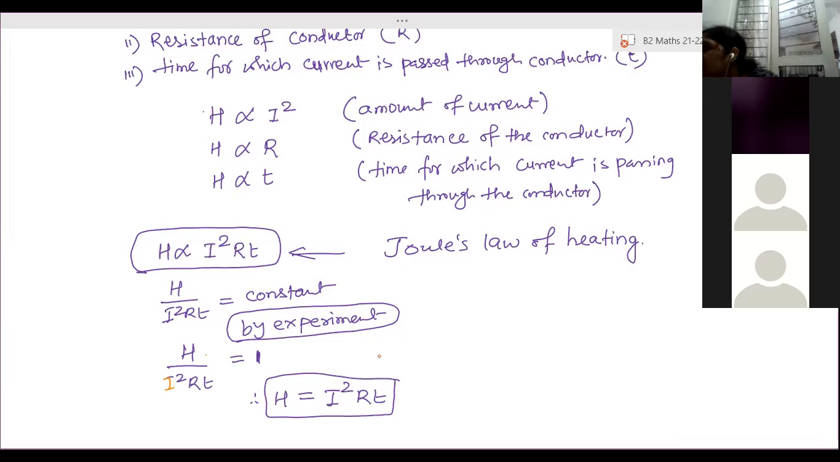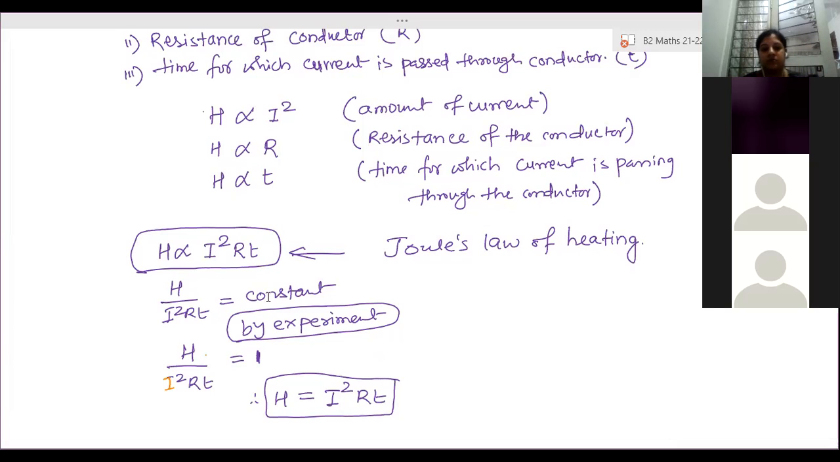Ma'am, if the question is asked like state Joule's law, we need to write the heating effect of electric current statement and the three sub points. Yes, whatever I have written right now, that is the full statement you have to write. Okay, ma'am.